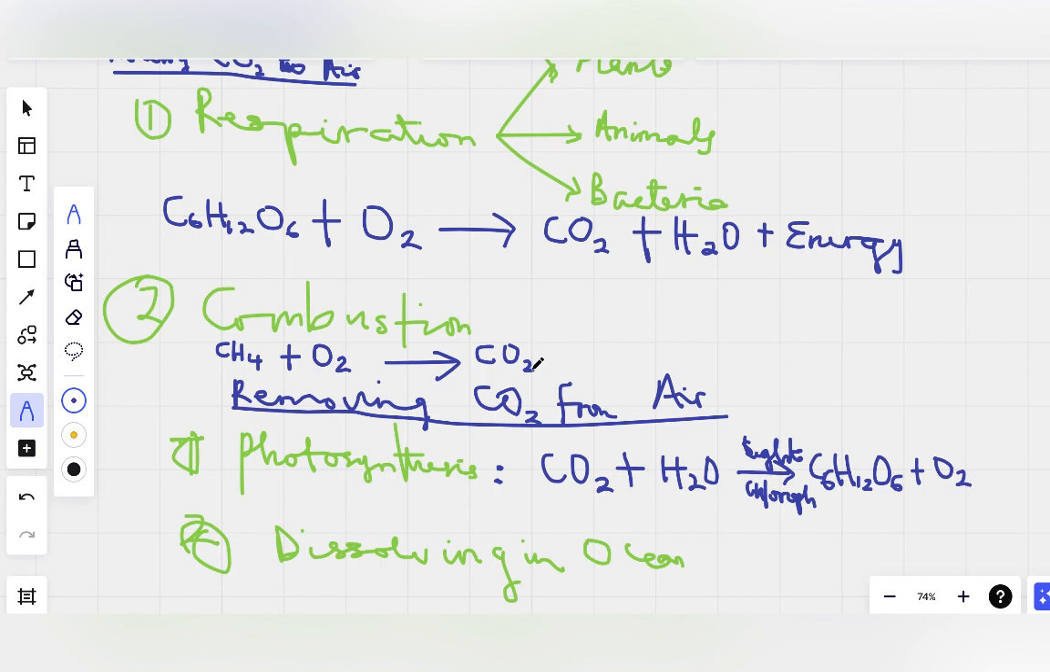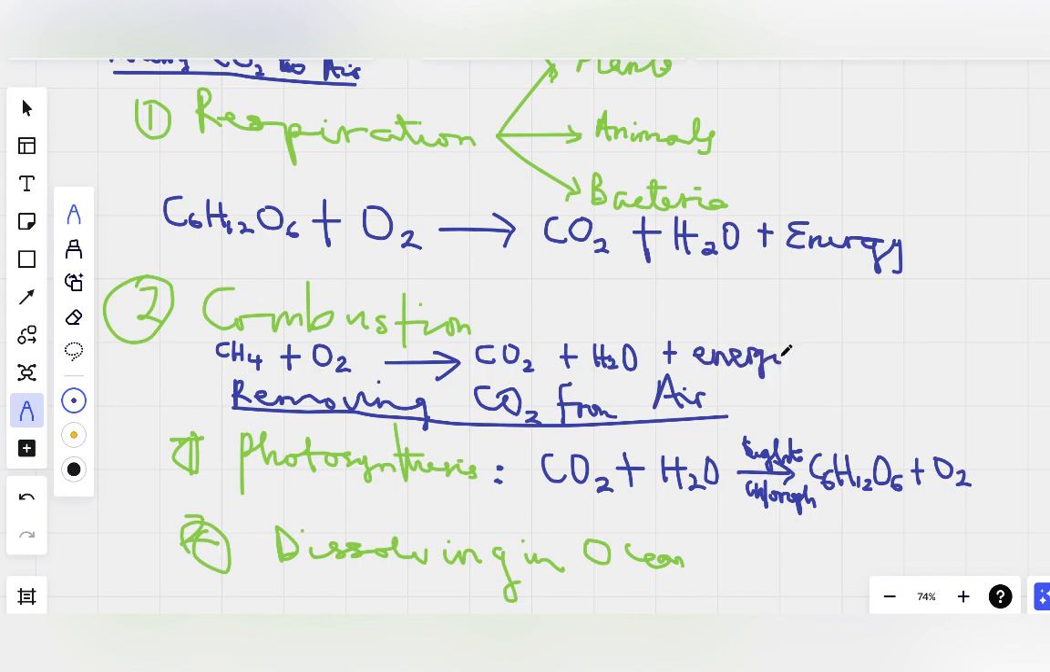Okay, you see how combustion releases CO2 to the atmosphere. Fuel burns to produce CO2, which is released to the atmosphere, plus water, H2O, plus energy. The energy the engine uses could be in the form of heat and so on. So this is how combustion releases carbon dioxide to the air, to the atmosphere.